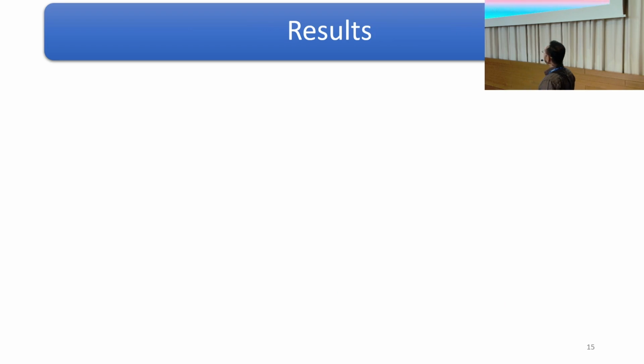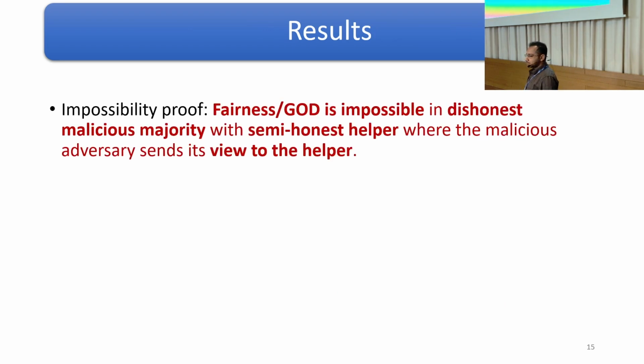Now I will summarize the results of this work. First, we give an impossibility proof that fairness in GOD is impossible in the dishonest majority malicious setting when the semi-honest helper party simultaneously exists. They may not be colluding, but the malicious adversary may send its view to the helper party, as discussed in the prior slide.